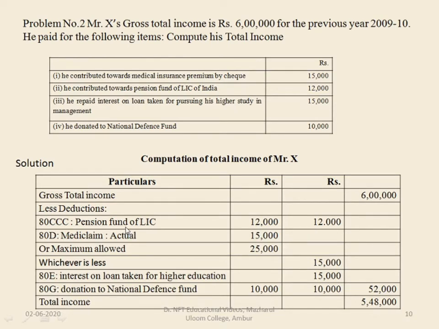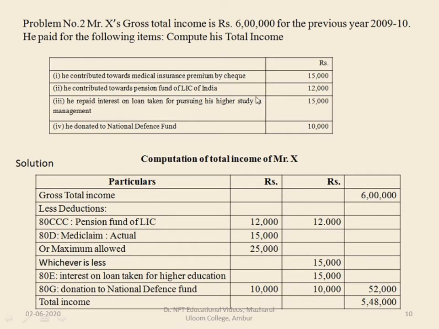The total amount of deduction claimed under 80C, 80CCD and 80CCC will be 1,50,000. Here he has claimed only 12,000, so that total amount can be claimed for deduction. Next one is he contributed towards the medical insurance premium by check.